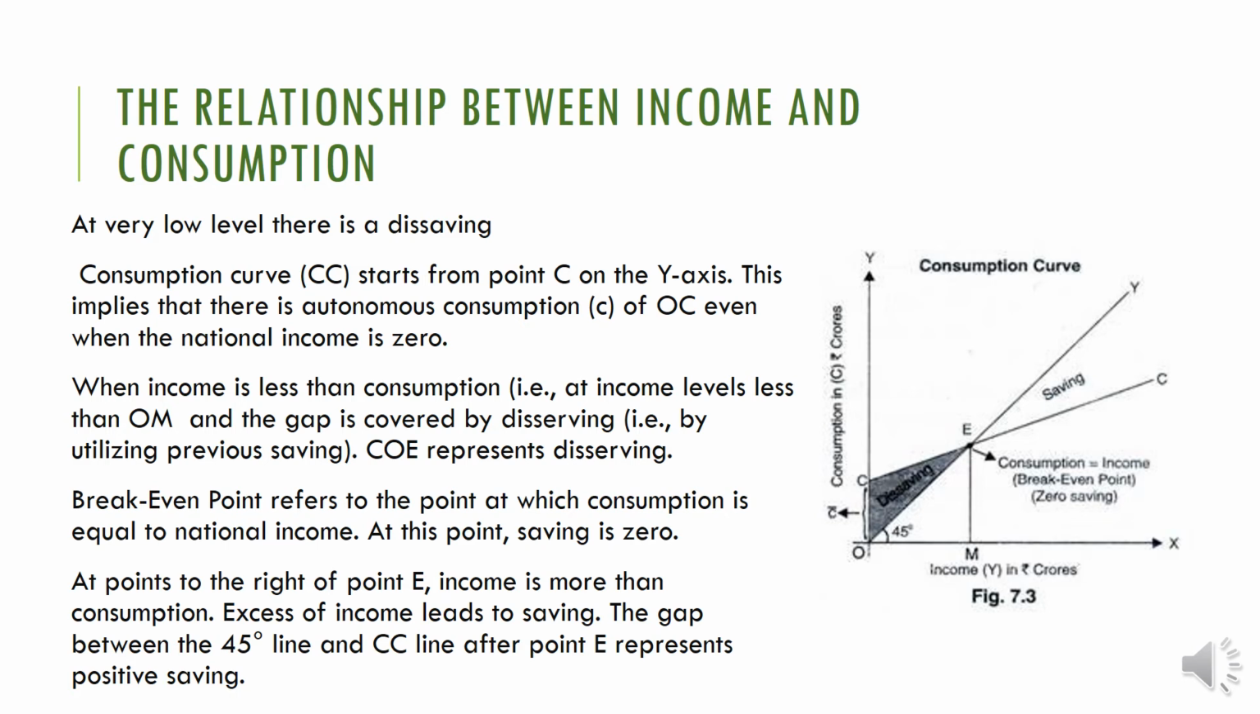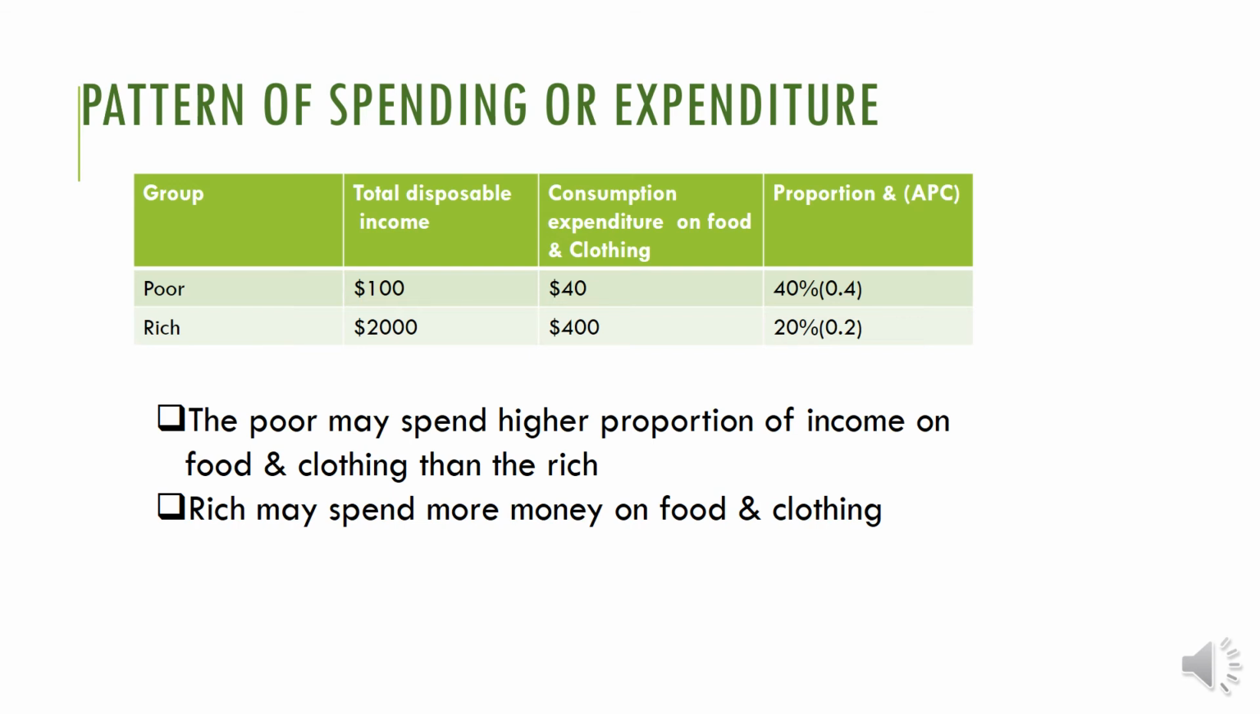Then we can go for an activity. Here we are discussing the pattern of spending or expenditure. What is the pattern, what is the style? You can check it here. I am selecting two groups, poor people and rich people. Then total disposable income. Poor people will have how much disposable income? $100, and rich will have $2,000. The amount they spend on consumption expenditure on food and clothing, the basic necessities, we will consider as basic necessity.